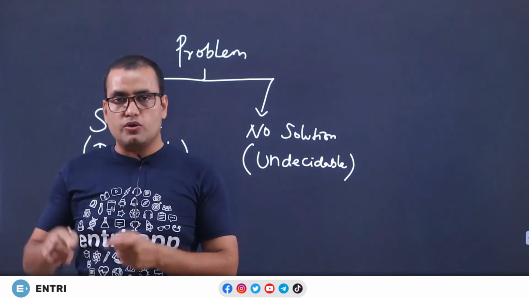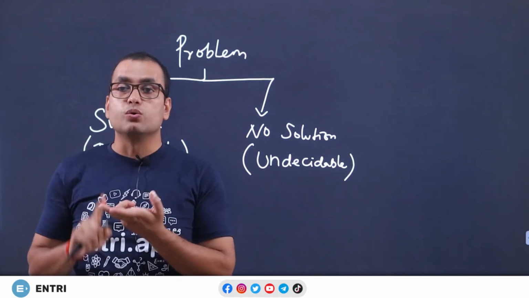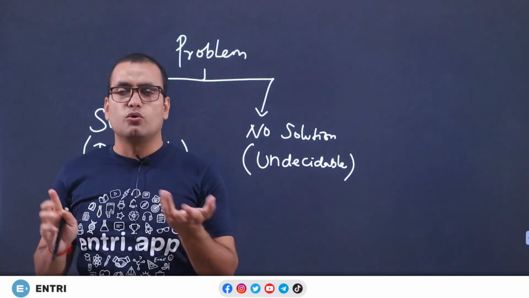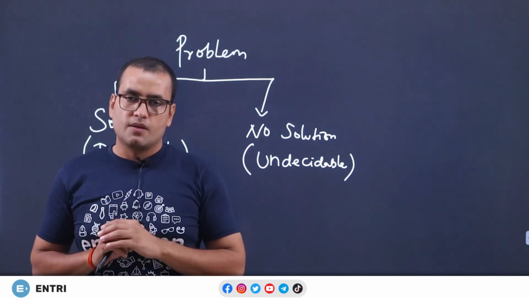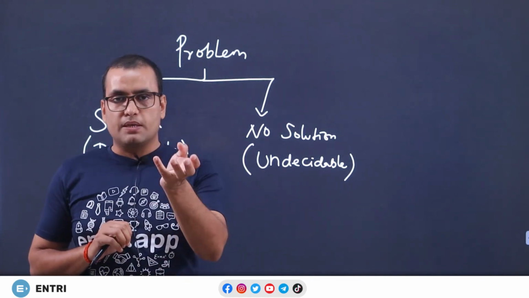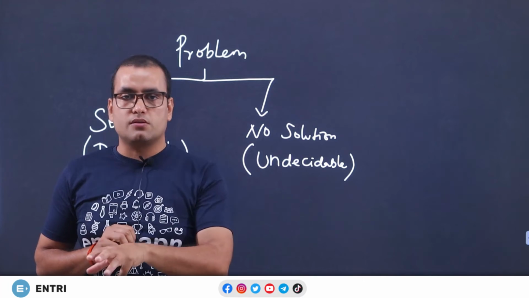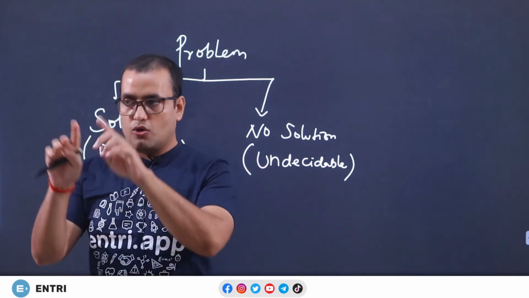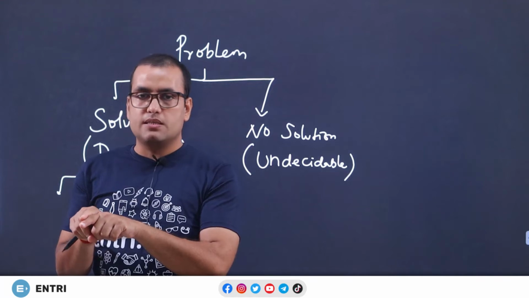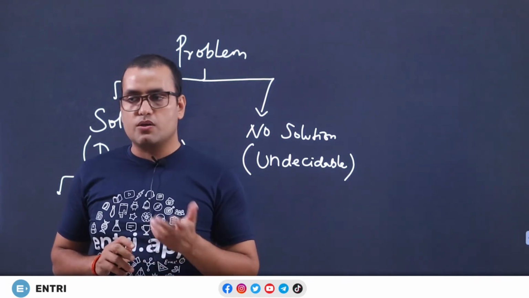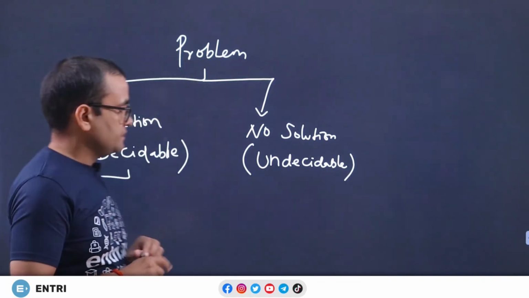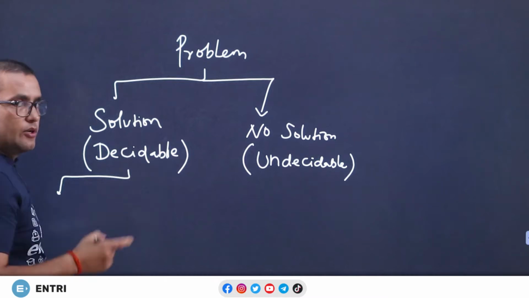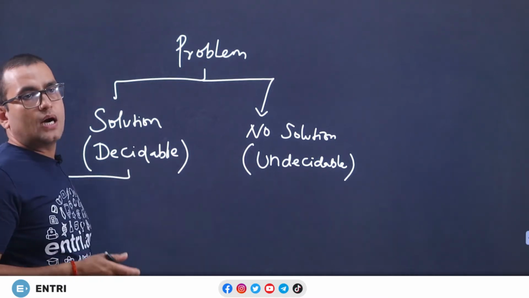written in German, means you have a solution but you can't use it, because you don't know German, assume that. So you have a solution, but that solution is not useful for us, or you can't use that solution. You have the copy, but in the German language, and that language you can't use, simple. So the problem is decidable, you have a solution, but again you can't use it.